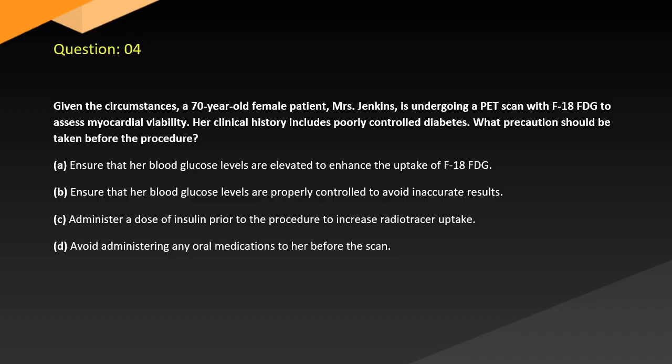Question 4. Given the circumstances, a 70-year-old female patient, Mrs. Jenkins, is undergoing a PET scan with F18-FDG to assess myocardial viability. Her clinical history includes poorly controlled diabetes. What precautions should be taken before the procedure? A. Ensure that her blood glucose levels are elevated to enhance the uptake of F18-FDG. B. Ensure that her blood glucose levels are properly controlled to avoid inaccurate results. C. Administer a dose of insulin prior to the procedure to increase radiotracer uptake. D. Avoid administering any oral medications to her before the scan.